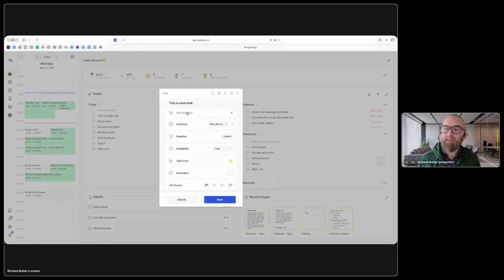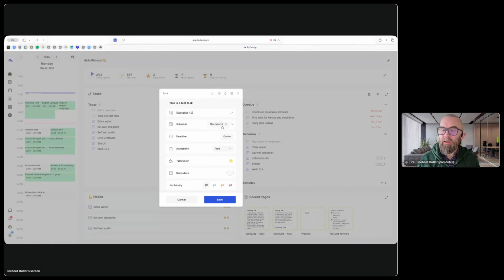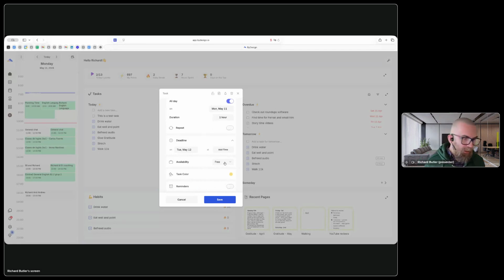With this task, I can add subtasks if I wish, just by simply typing the subtask in there. I can schedule this and say that it's going to last an hour. I can set it to repeat, after every 1 day, after every 10 days, etc. And I can decide when the deadline is. So I might say the deadline is tomorrow. I can say my availability. This means I will set time for that task and then people won't be able to book me. I can say I'm busy.